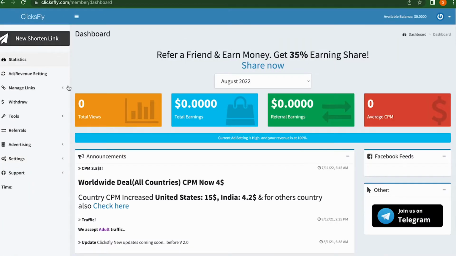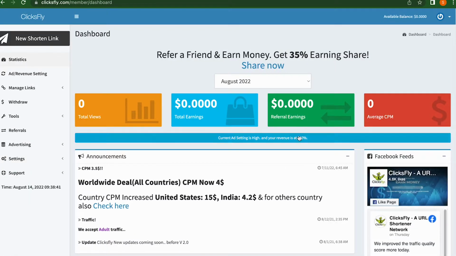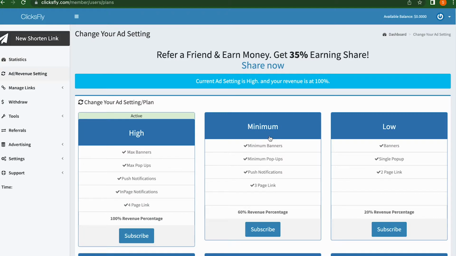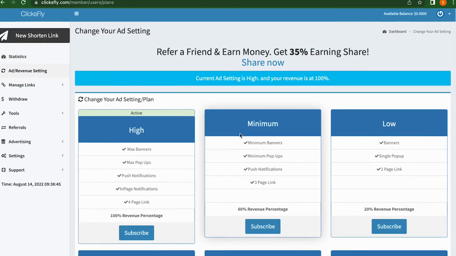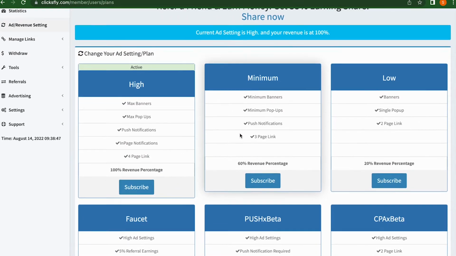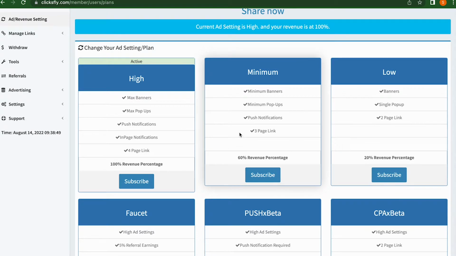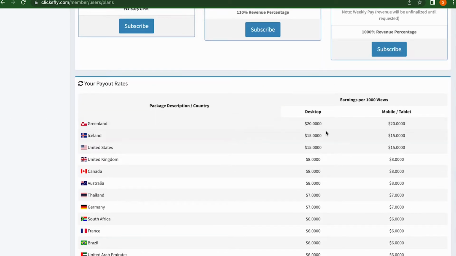Now when returning to the main menu and clicking here where it says Current Ad Settings High and Revenue is at 100%, you will be able to configure how much money you will earn. As you can see here, the CPM is quite high. It is currently the platform that pays the most per click. Look, 1,000 clicks from the United States pays about $15, that's a lot.